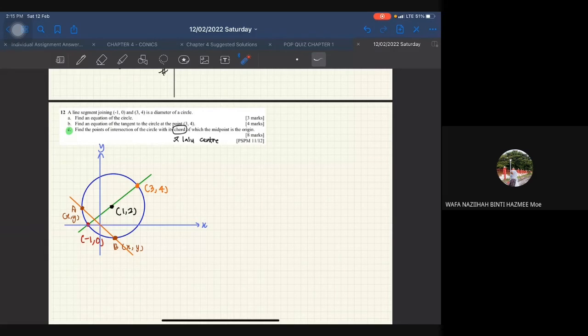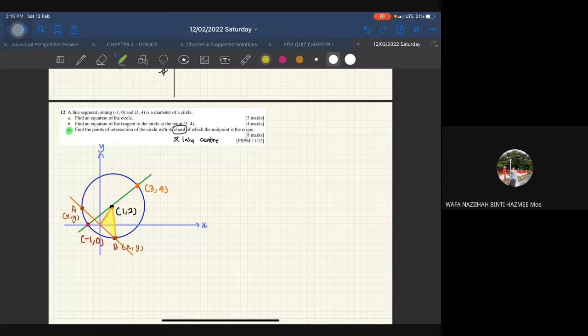Which triangle? This origin. So triangle dia mesti ada 3 puncu. Origin yang satu, dua tu. Satu, dua. Lagi satu. Yang A. A ataupun B. Dua-dua boleh. Okay. So these are the triangle that we can use to find point of A and also B. Okay. So saya lukis dulu. So daripada sini sampai sana. Sini sampai sini. Okay. Let me highlight this one with yellow color.